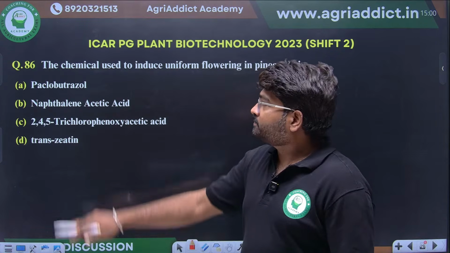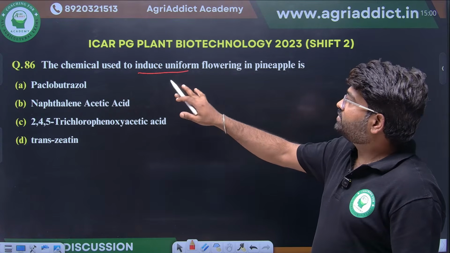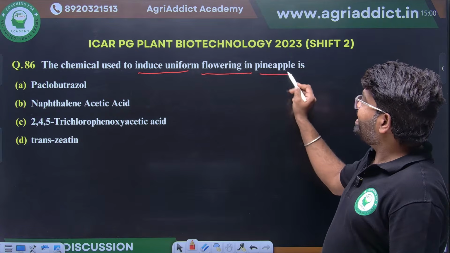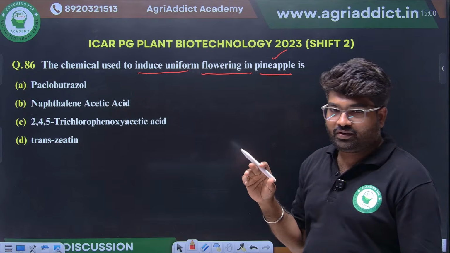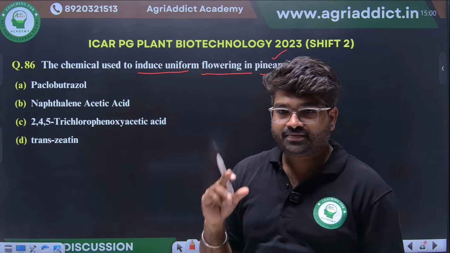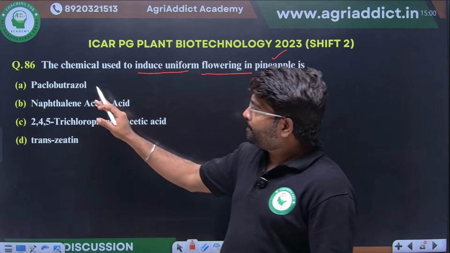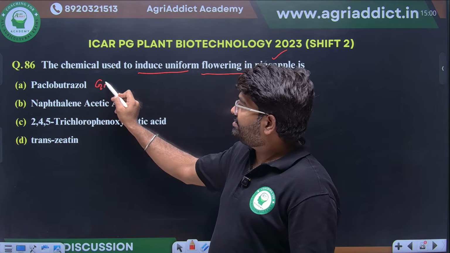Okay. The chemical used to induce uniform flowering in pineapple. If we want to induce uniform flowering in pineapple, which chemical do we have to use? You just observe here. Paclobutrazol, it is a GA inhibitor.